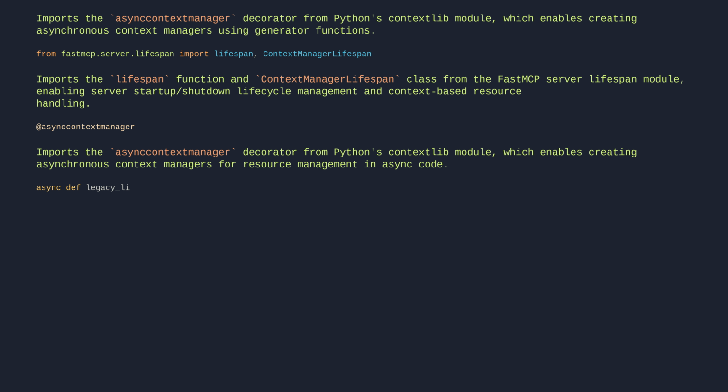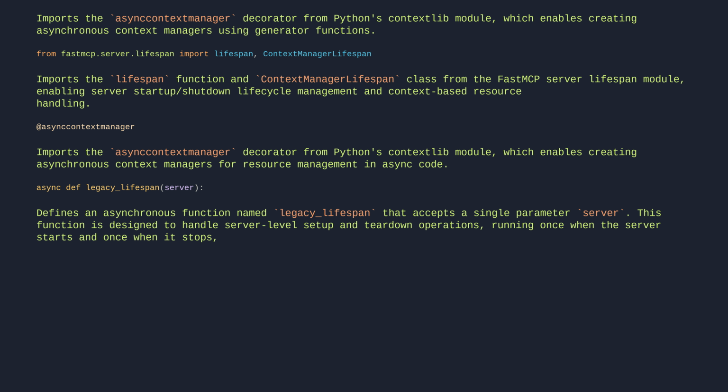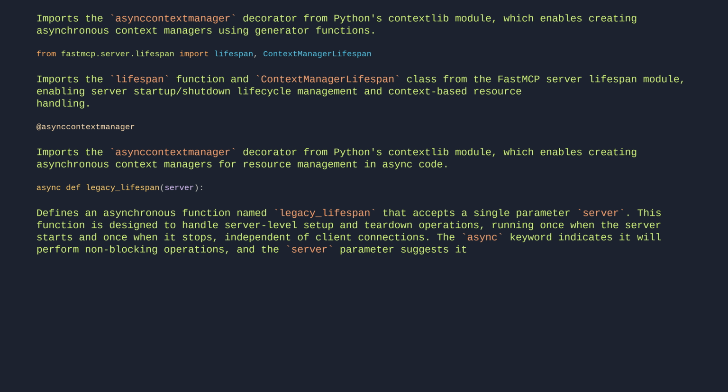async def legacy_lifespan(server). Defines an asynchronous function named legacy_lifespan that accepts a single parameter, server. This function is designed to handle server-level setup and teardown operations, running once when the server starts and once when it stops, independent of client connections. The async keyword indicates it will perform non-blocking operations, and the server parameter suggests it will interact with the FastMCP server instance for initialization or cleanup tasks.